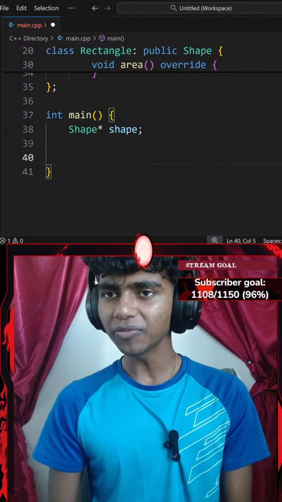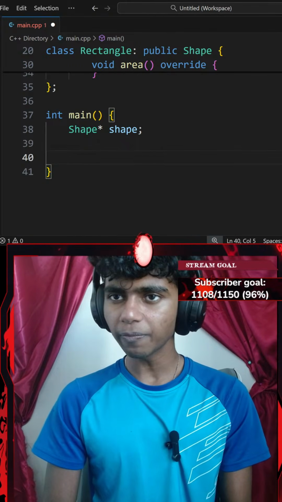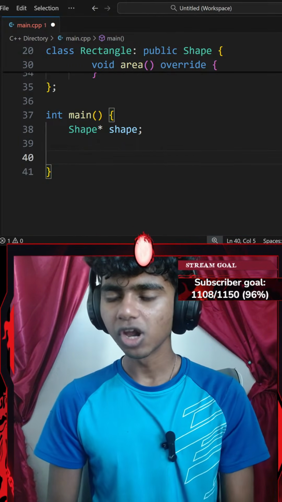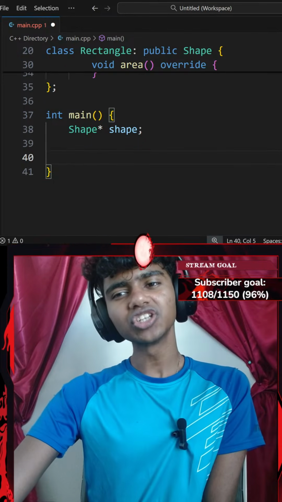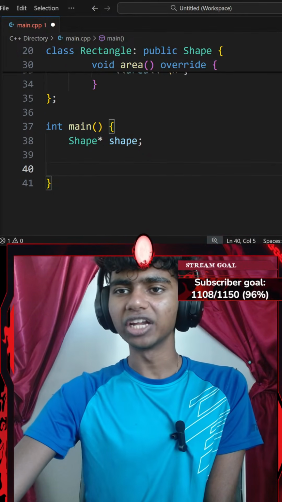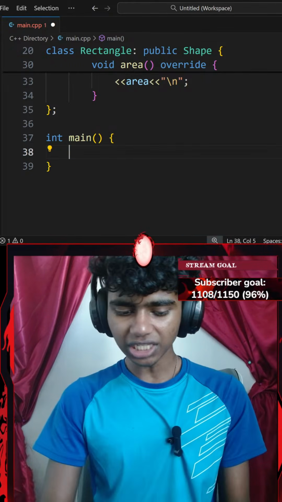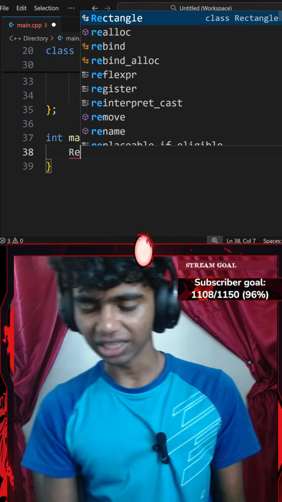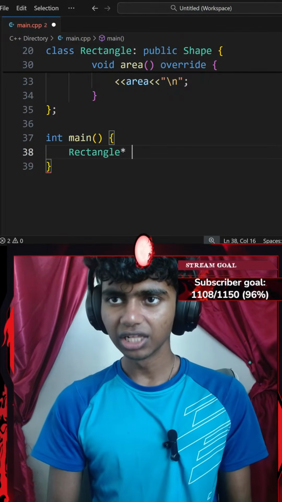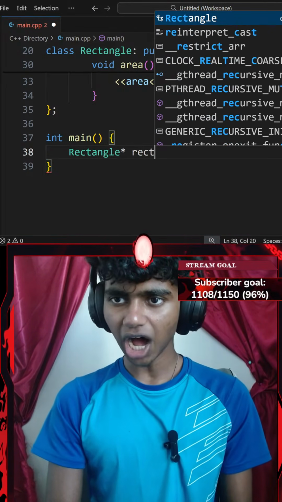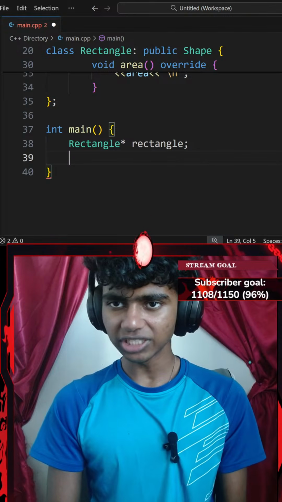Next up, I'm going to do something like my shape object. Should I make this an array? But there's just one item, so I might actually just go with my rectangle class. Honestly, yeah, let's just create an object from my rectangle class. So I'll go with a pointer to my rectangle object. There we go, ending with a semicolon.